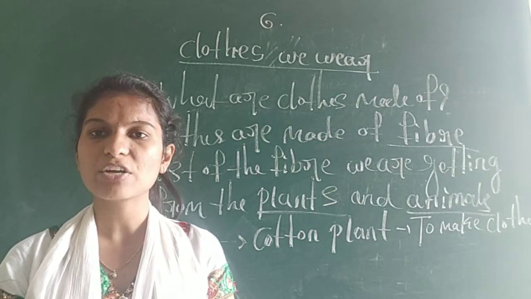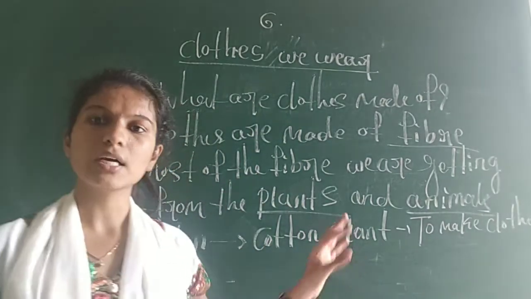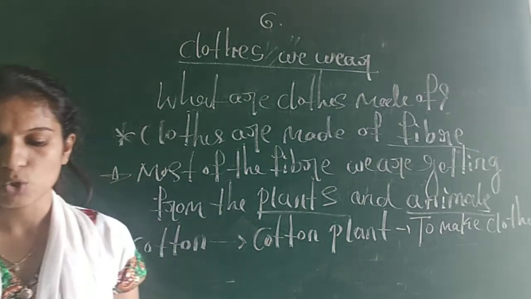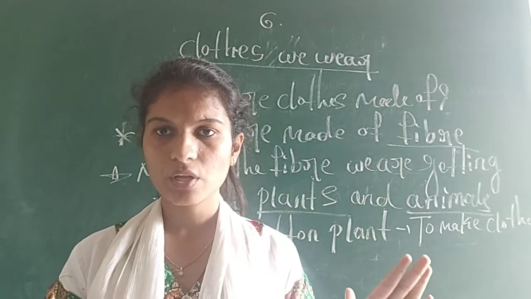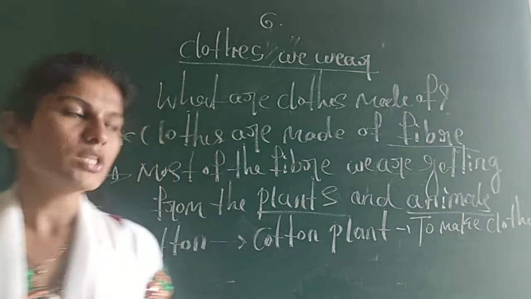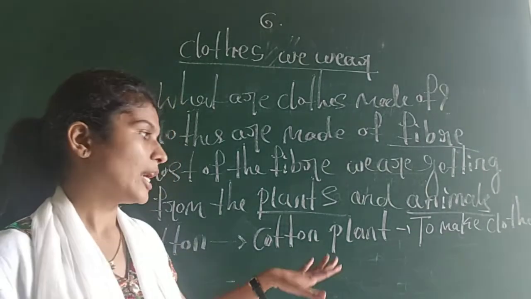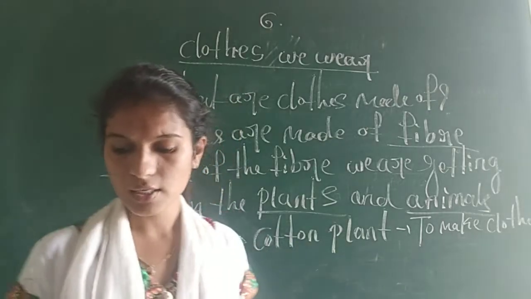A loom is a kind of machine that we use to make clothes. So we get cotton from the cotton plant, and we use it to make clothes.